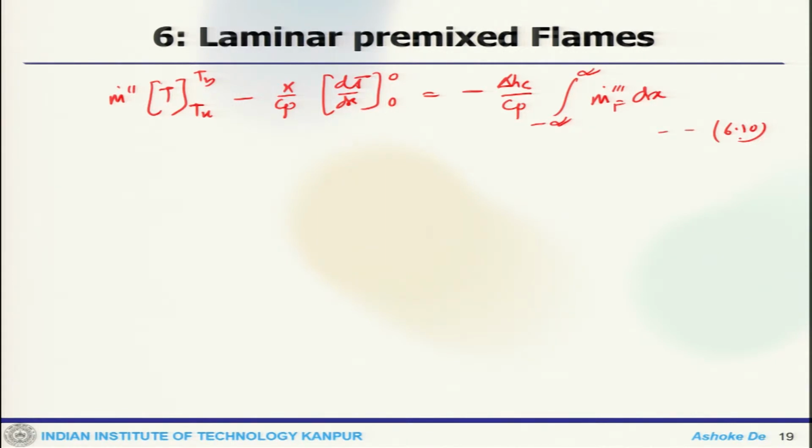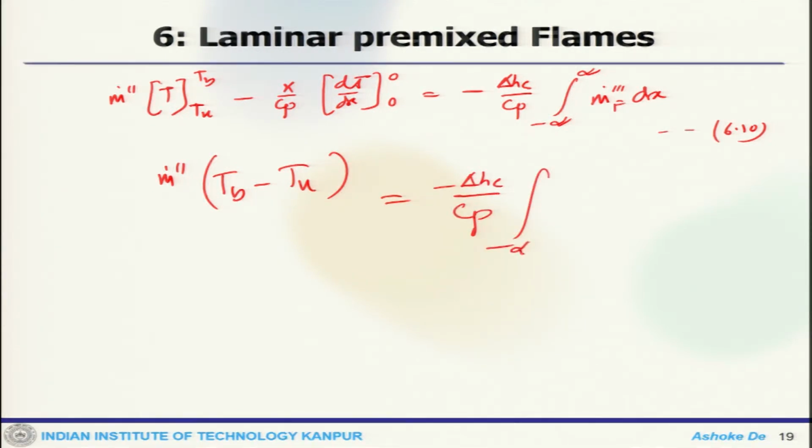So, if we write m dot (Tb minus Tu), this one can write as minus delta is C by Cp.